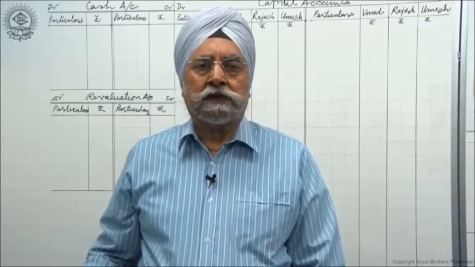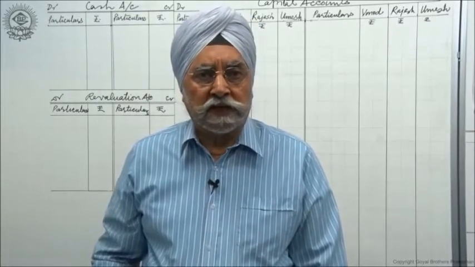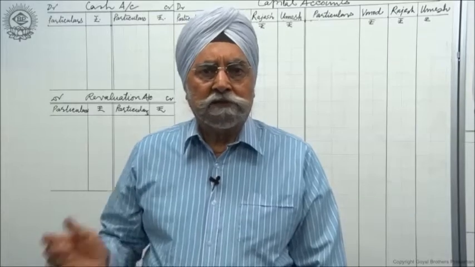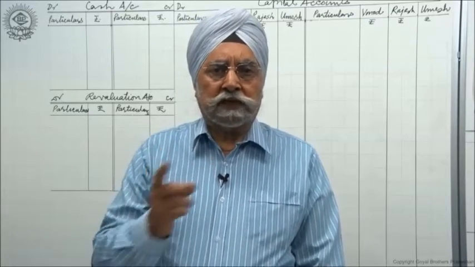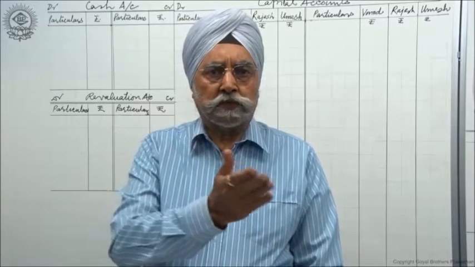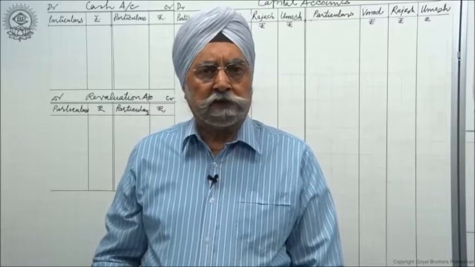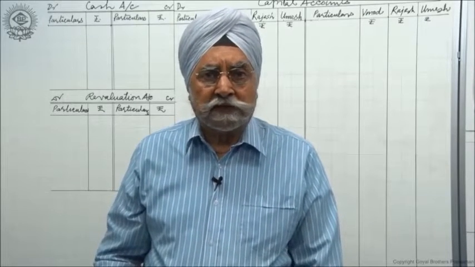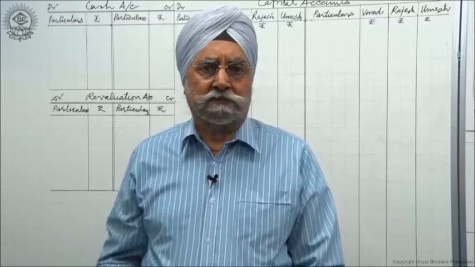After his retirement, the partners want that their capitals should be a different amount. I mean, if the total of their capitals is 5 lakhs, 3 lakhs and 2 lakhs, both the partners, now they want their capital to be 6 lakhs, and they also want that the capital should be 3 lakhs each.